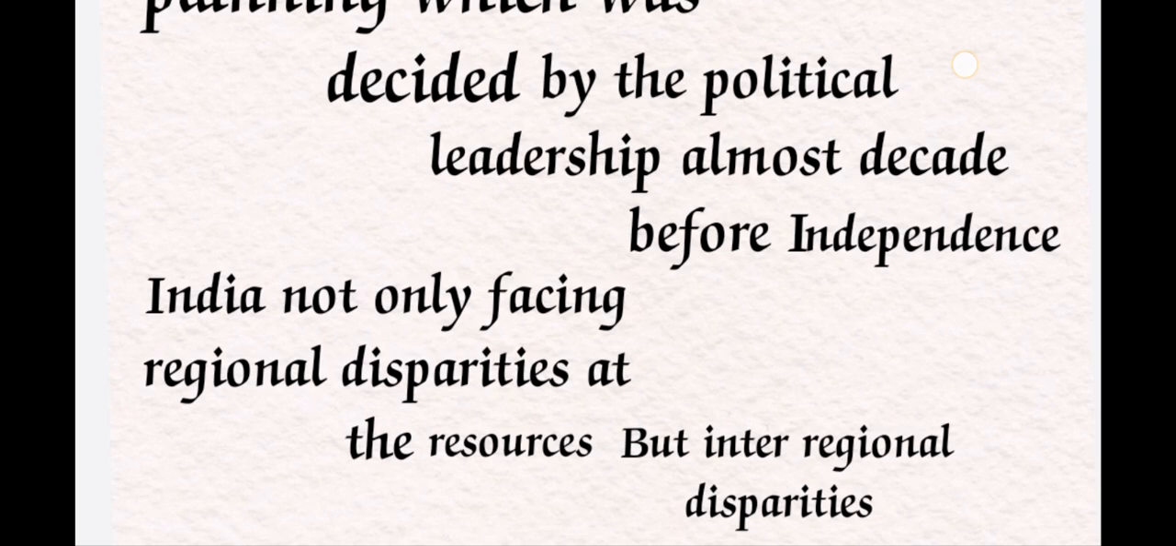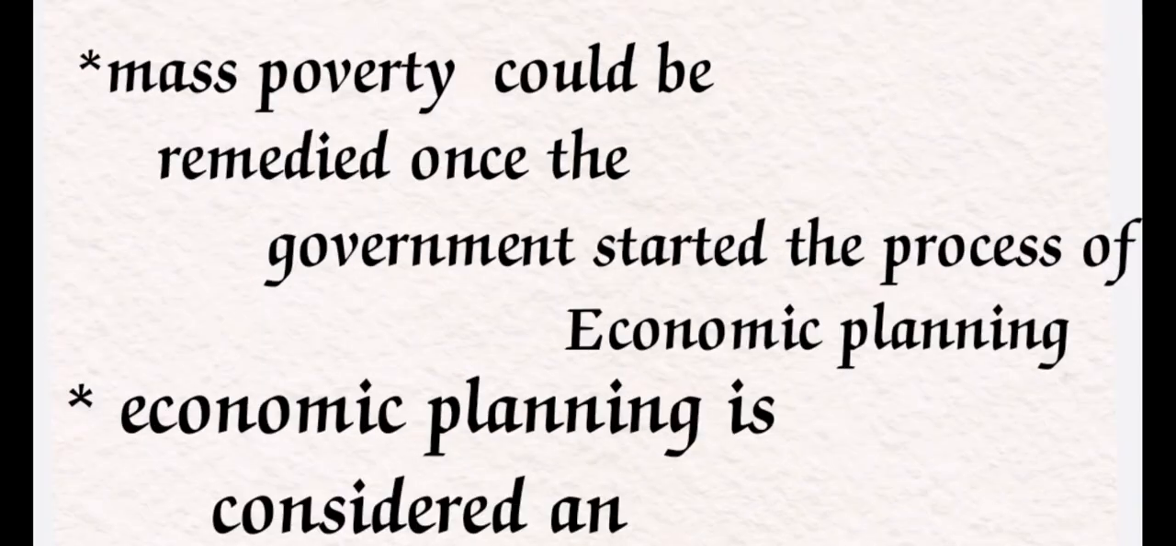Whenever we got independence, we were empty-handed, right? Because our wealth was drained by the Britishers, there was no money for developing our country. At that time the main aim of the country was to remove poverty. Mass poverty could only be remedied once the government started the process of economic planning. So removing mass poverty was the main aim, and it is a curable thing in the country, especially by using the process of economic planning.